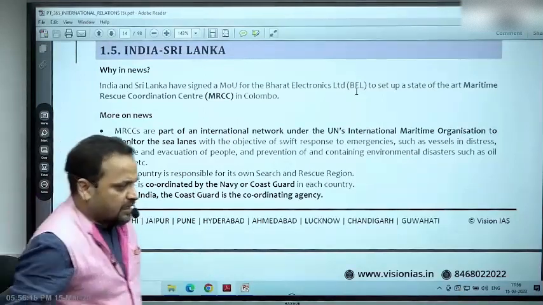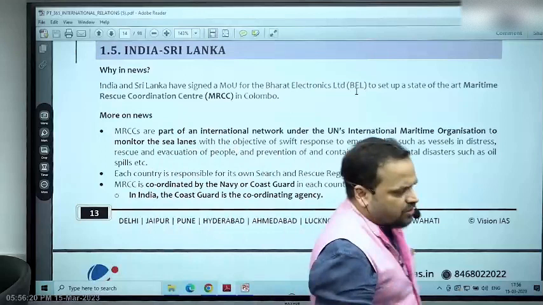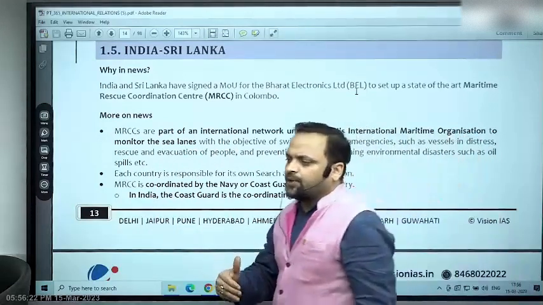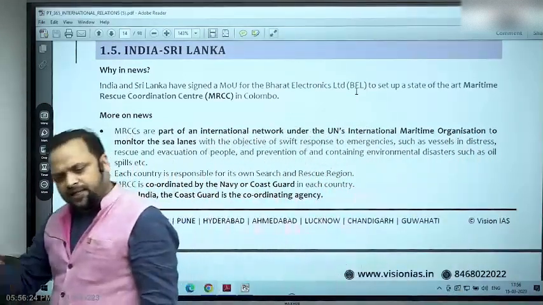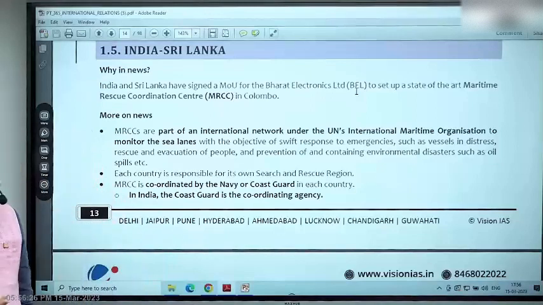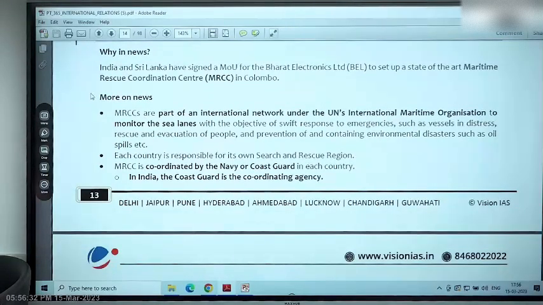In its own right, this news is not of great value. It's just an example of cooperation between India and Sri Lanka. Another example, a diverse example, right? But the basics, Maritime Rescue Coordination Center, are explained in the document itself. That's why I say read it, right?